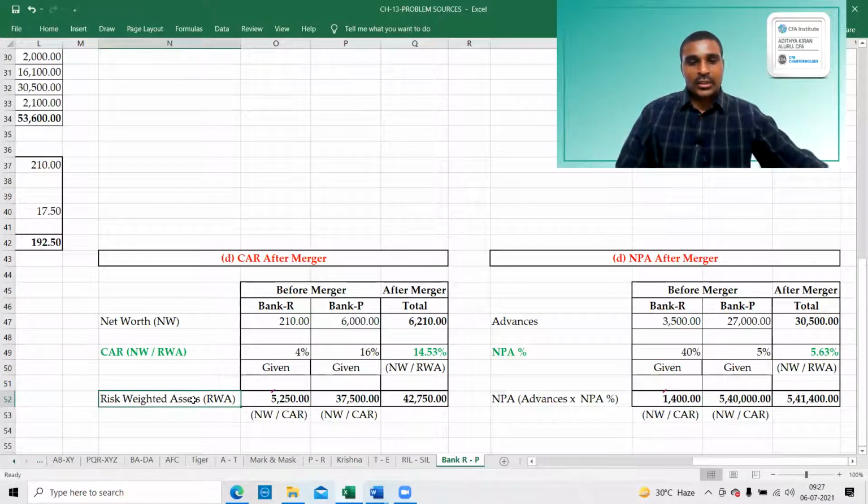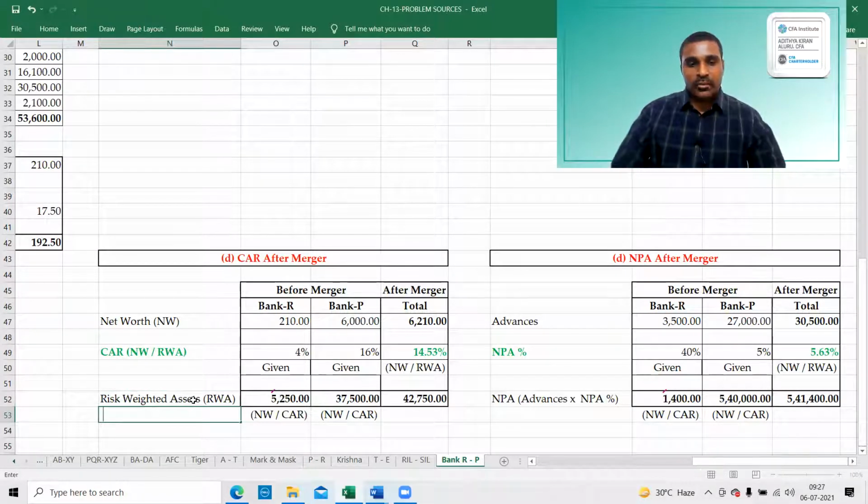Risk weighted assets is equal to net worth divided by CR. Here it is divided by. Here it is multiplication. Right. Advances into NPA.